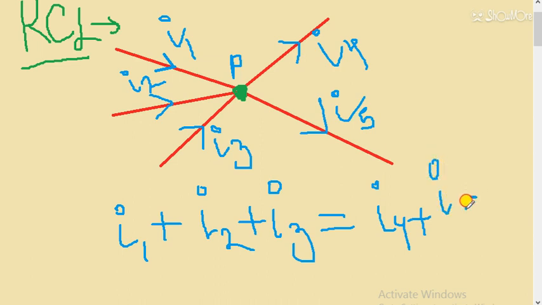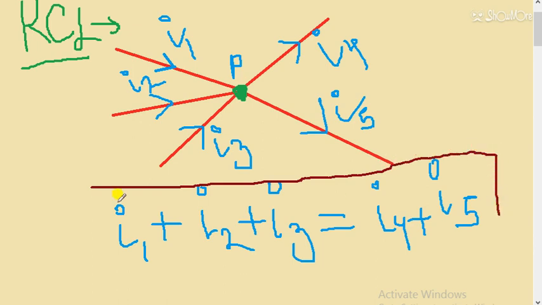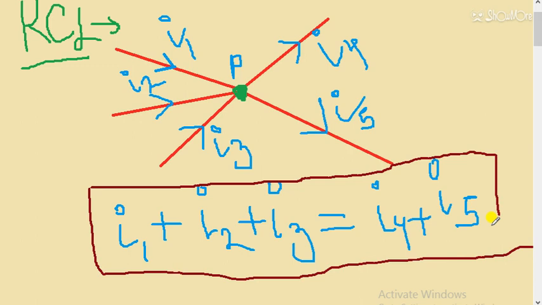This definition you have to learn. The sum of current that is outward, that is moving away, is equal to the total sum of current that is entering into the junction. So this definition you have to remember. You don't have to remember which current we have to take positive, which current we have to take negative, because in books somewhere you will see I1 plus I2 plus I3 minus I4 minus I5 equal to 0. In some books you will see I4 plus I5 minus I1 minus I2 minus I3 equal to 0.